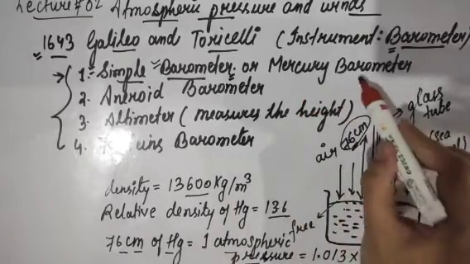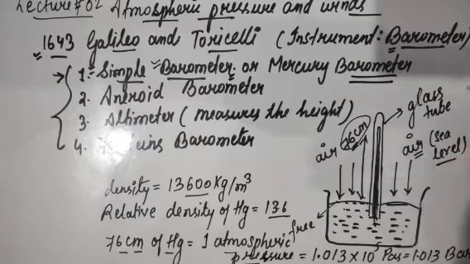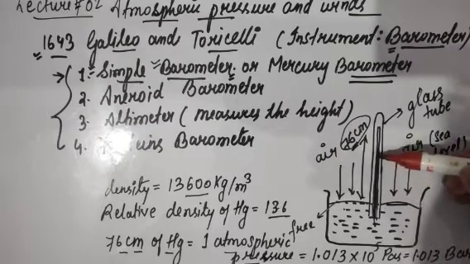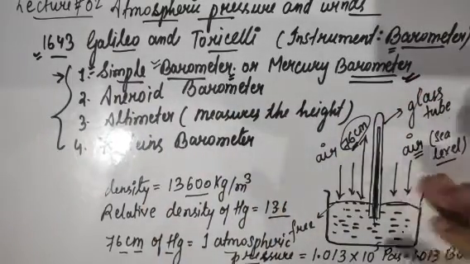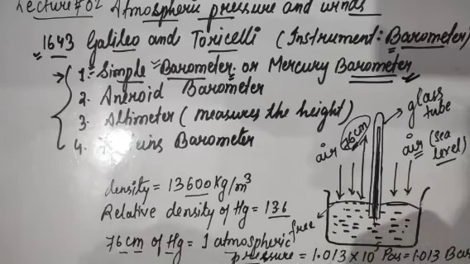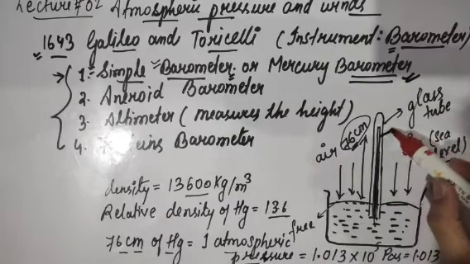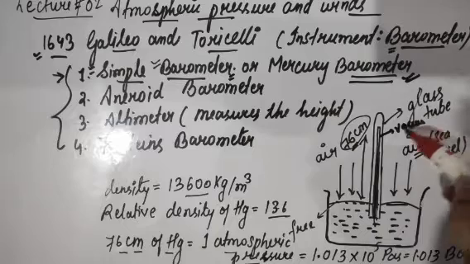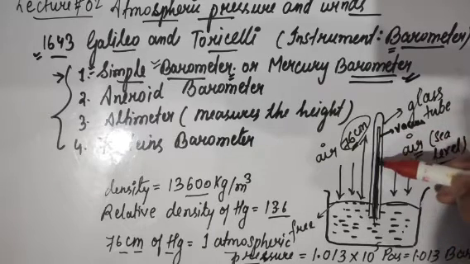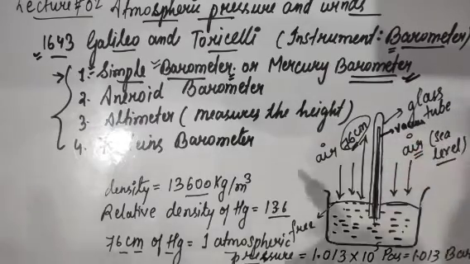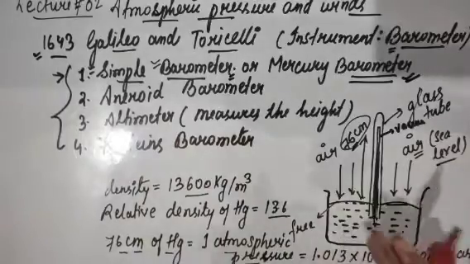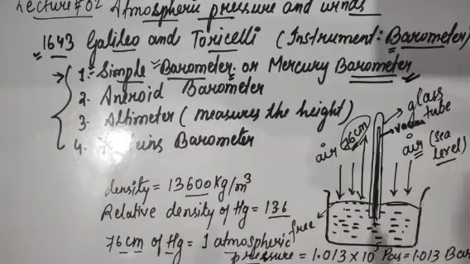OK, so now you must have understood what a barometer does, it measures the pressure. The higher the pressure, the higher will be this mercury rising. So remember that a barometer measures the pressure by rising a fluid in a capillary tube. And remember, this is particularly a vacuum portion, so that this particular portion does not exert another pressure in this capillary. Otherwise the rise that is happening will get affected. So these are a few instruments with the help of which we can measure the atmospheric pressure. This is one of the simplest, a mercury barometer, to measure the atmospheric pressure.